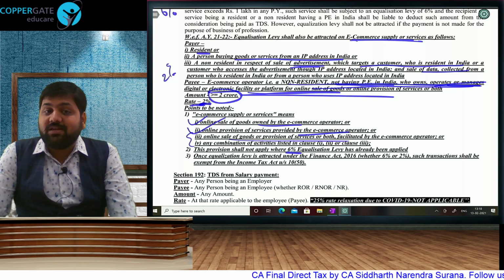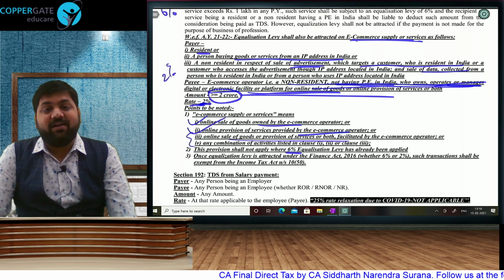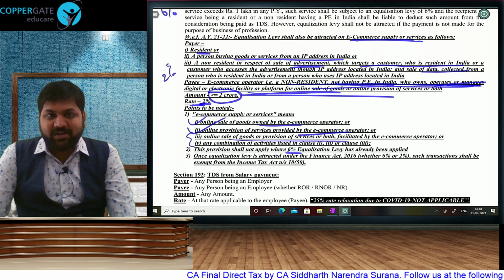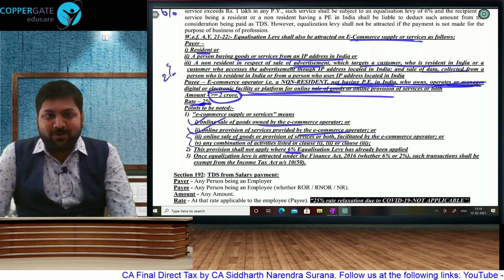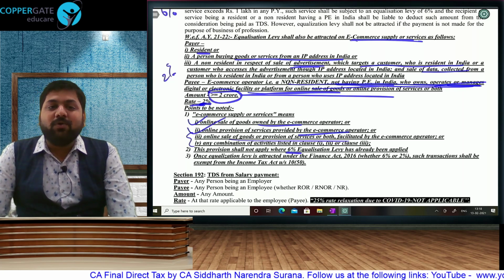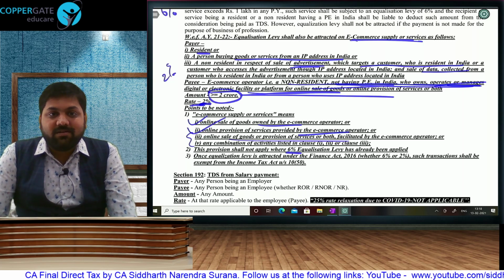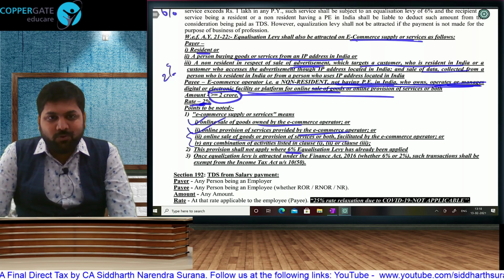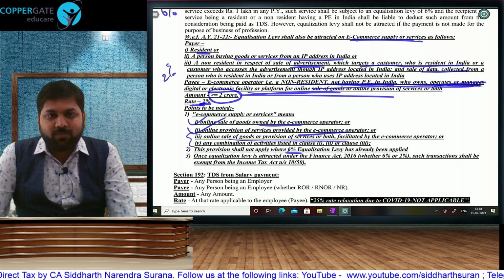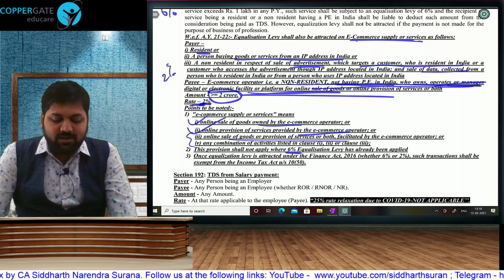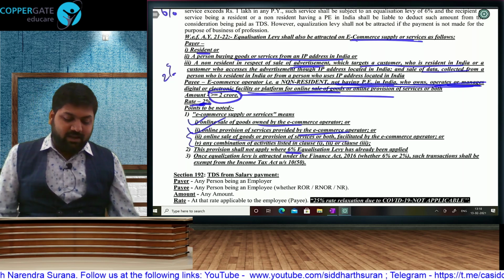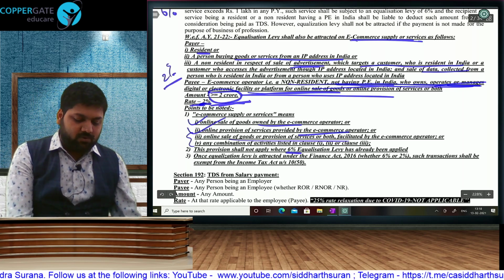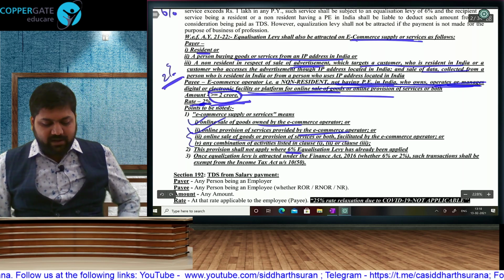We have a lot of these foreign companies who provide Instagram followers, Twitter followers for some of our professors, YouTube followers, YouTube views. So you are getting advertisement services. The customer, the target customer. Do you know who is the target customer for professors who are getting paid subscribers? The target customer is accessing that advertisement from India. If that total is 2 crore or more, then 2% equalization levy will get attracted here also.